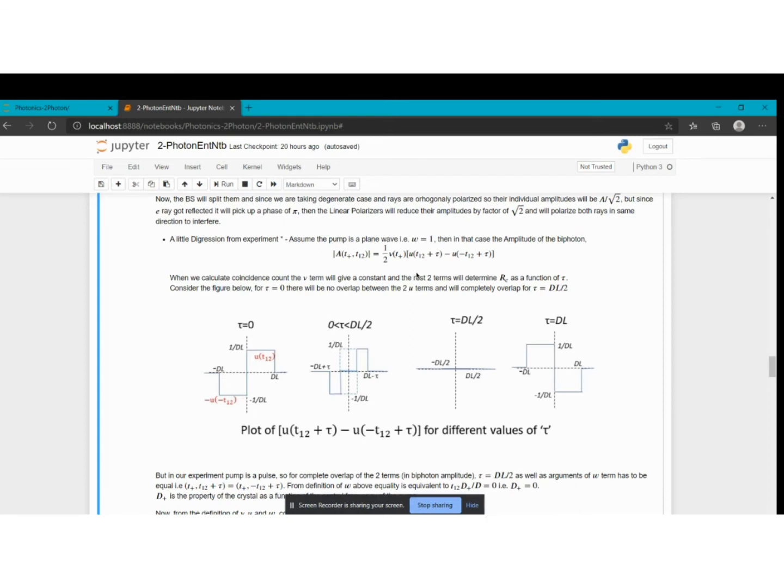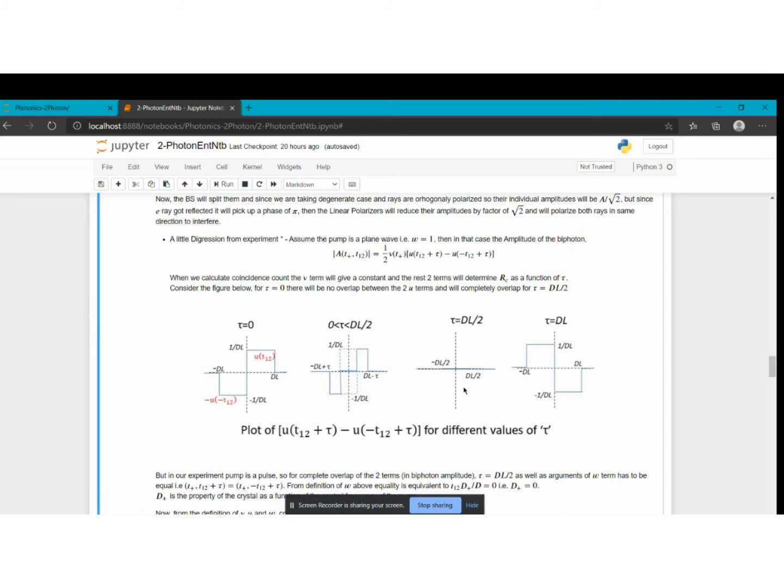You know the function of u from above, that it is simply a square pulse of length dl and height 1 by dl, and you simply plot the graph of u of x to be this, then u of minus x would be the reflection, and then the negative of this. Okay, so that's how we plot them, and if you put a factor of tau, then the graphs get shifted.